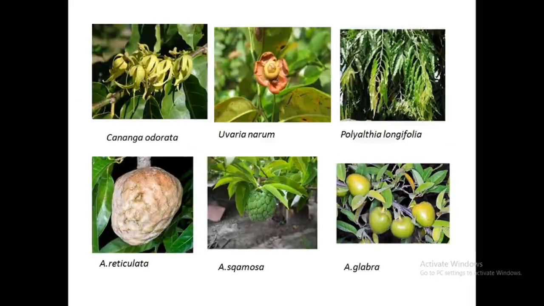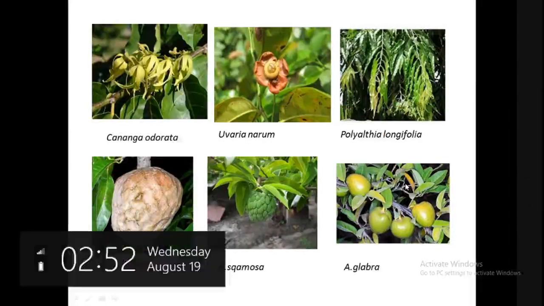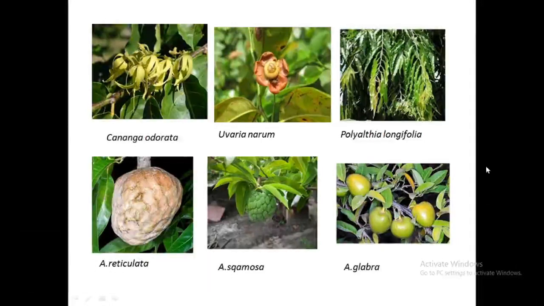Okay. Now these are the plants. This is Cananga odorata. This is Uvaria narum. Its flower is like this. This is Polyalthia longifolia. This is Annona reticulata, very common in our houses. This is Annona squamosa. See the difference. Here the surface is somewhat like small pieces, but here the surface is somewhat smooth. This is reticulata, in our campus also. This is squamosa and this is Annona glabra. See the difference in the nature of fruits. So these 6 plants you should be familiar with, and these are usually asked in practical examinations, and you have to prepare a herbarium from any of these plants.